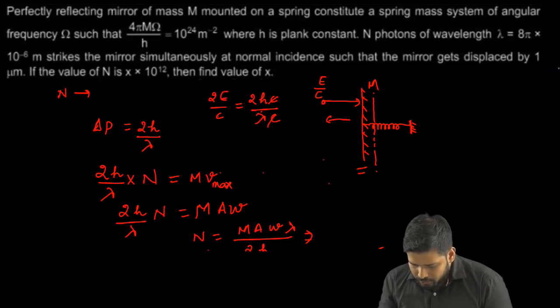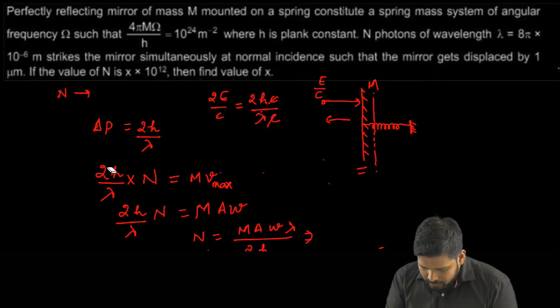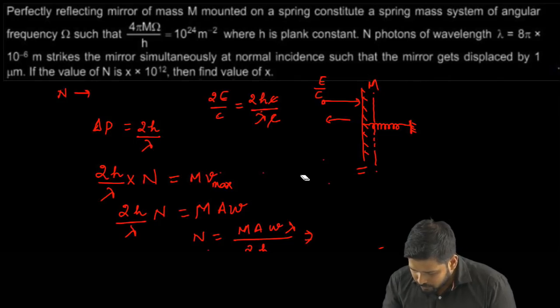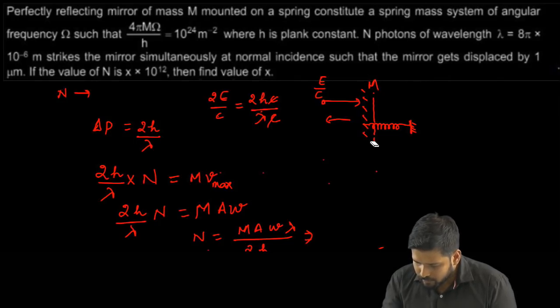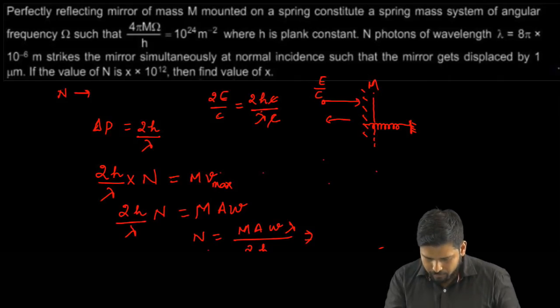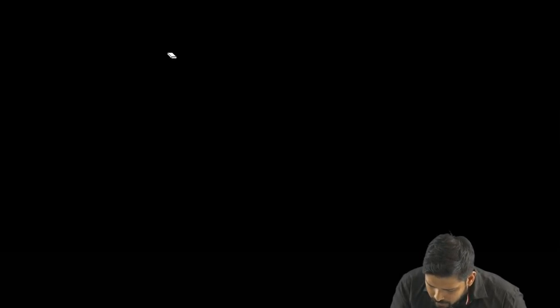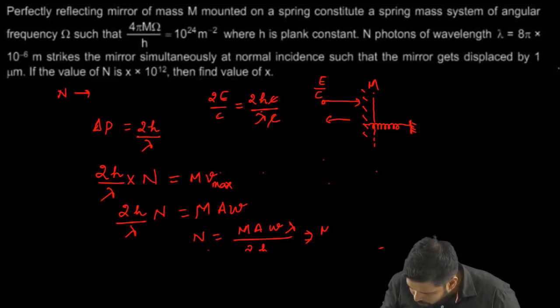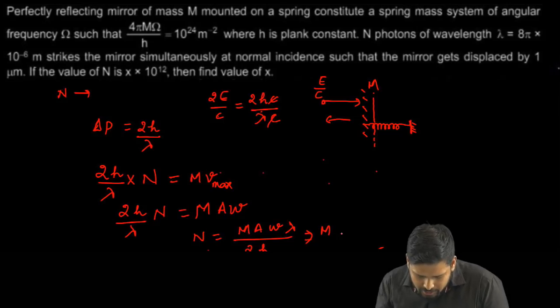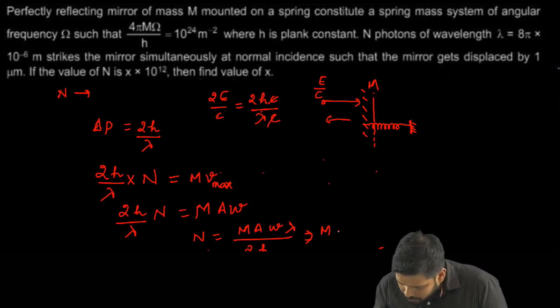So I'll just take this expression and write M, A, the amplitude is 1 micrometer, so that will be equal to 10 to the power of minus 6 meters.